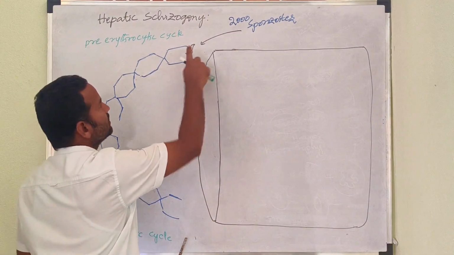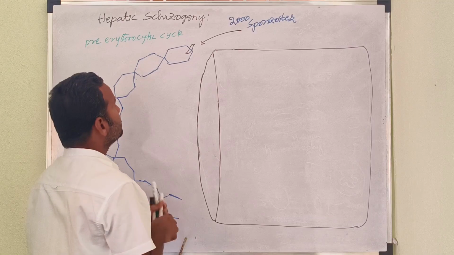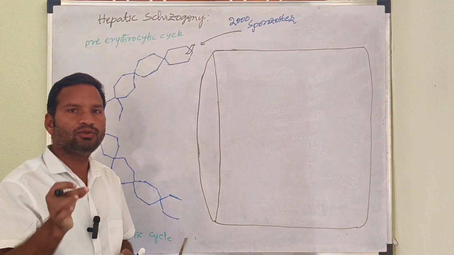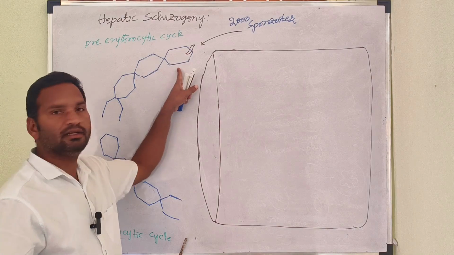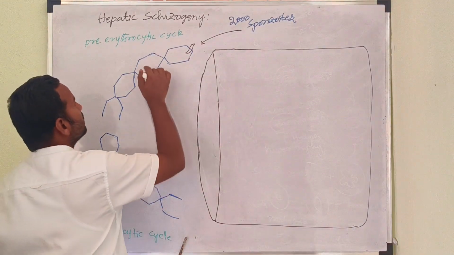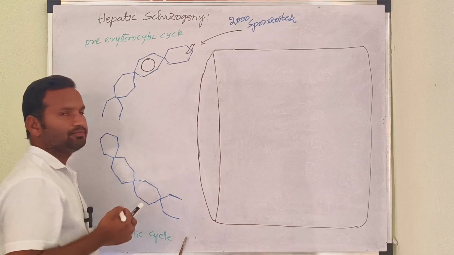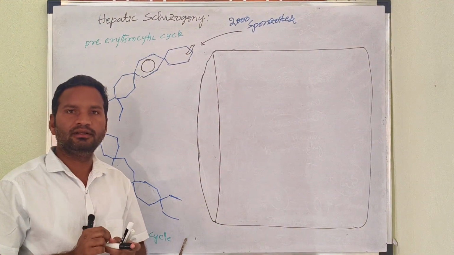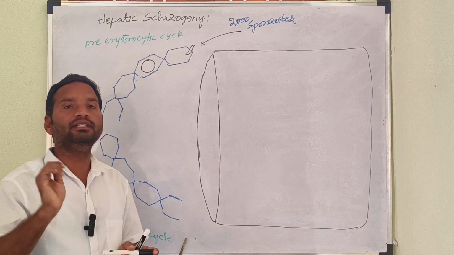Now see, this is the sporozoite. The sporozoite enters the liver cells and is transformed into the trophozoite stage. Trophozoite means the feeding stage.